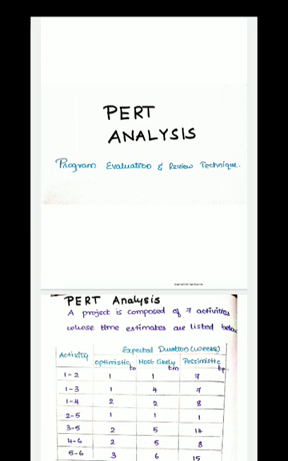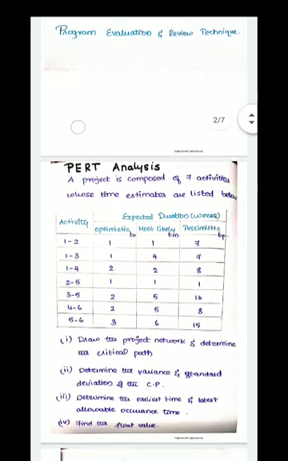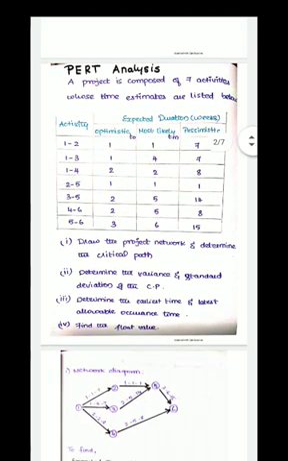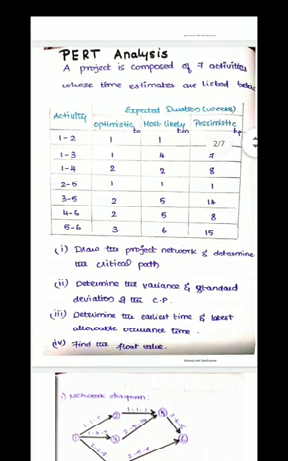It is one of the methods of network scheduling. Another method is CPM, that is critical path method. I'm going to teach you a problem based on PERT analysis. Before I go to the problem, I would like to explain a few terms which you need to really understand to continue with the problem.